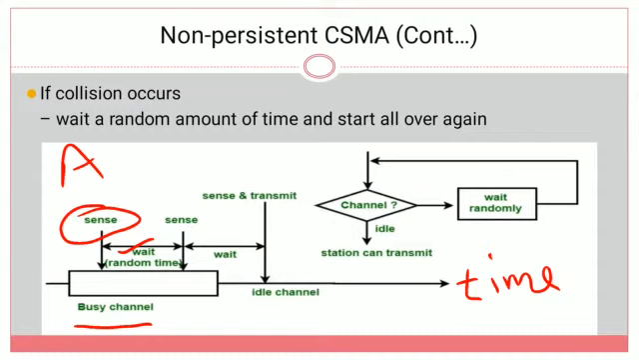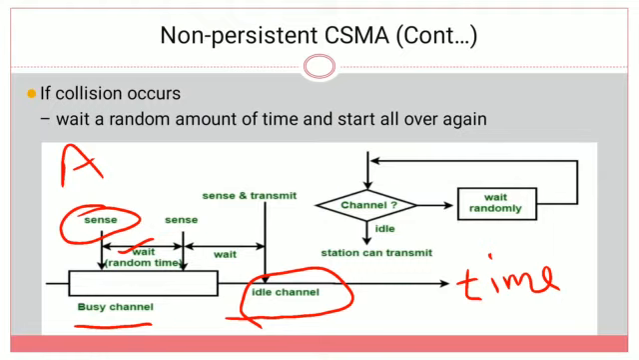So here also the channel is busy. So what will it do? Again it will wait for some random amount of time. After completing that time, again it will sense the channel. So here it identifies that the channel is idle. Idle means the transmitting station will start transmitting the data. Like this, the strategy is followed in non-persistent CSMA.